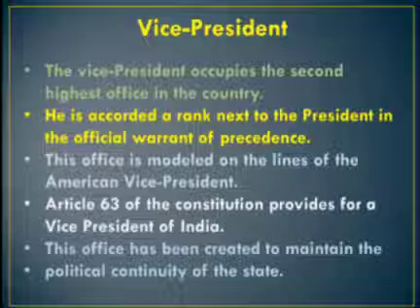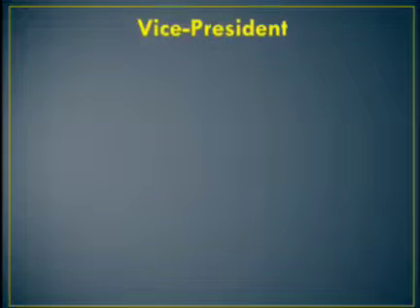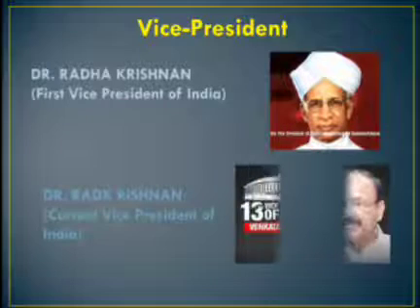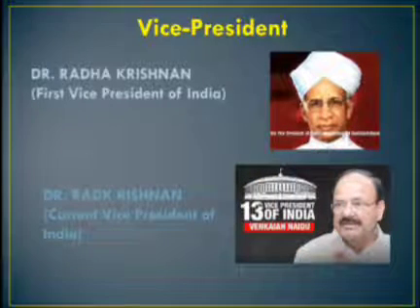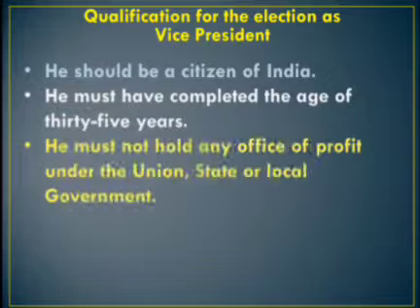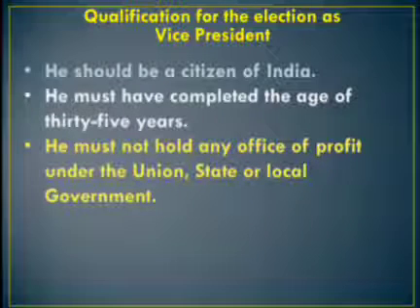What are the qualifications of the Vice President? He or she must be a citizen of India. He should have completed 35 years. A candidate for this office must be a citizen of India, should have completed 35 years of age and should be qualified to be a member of the Rajya Sabha.